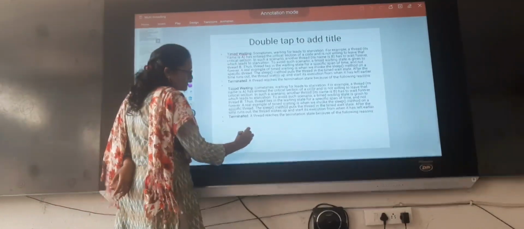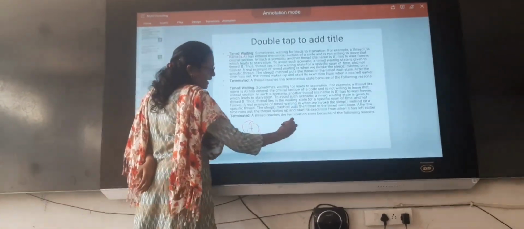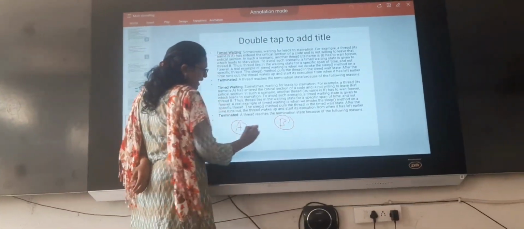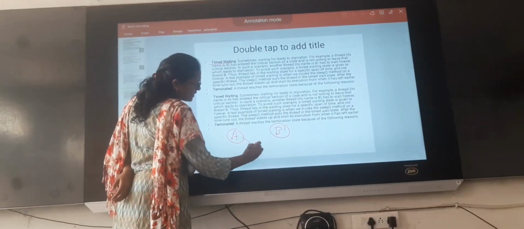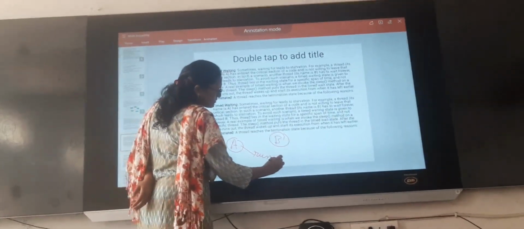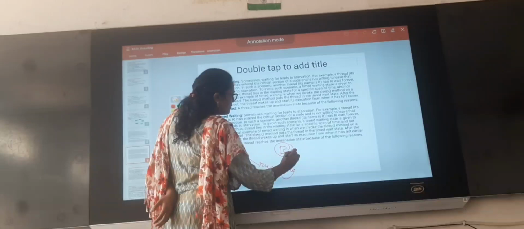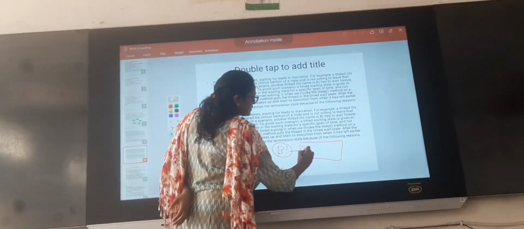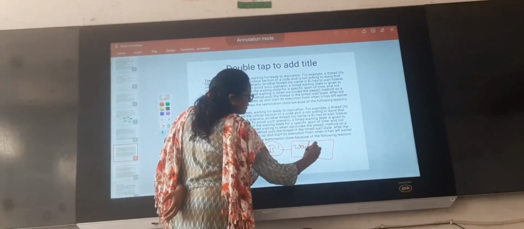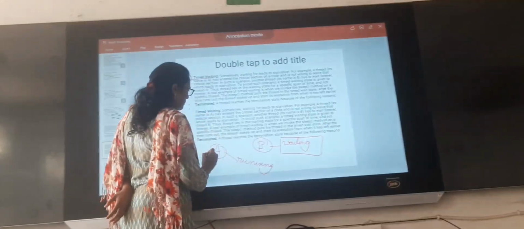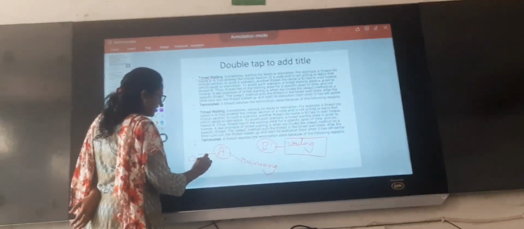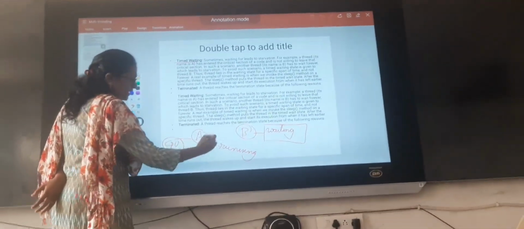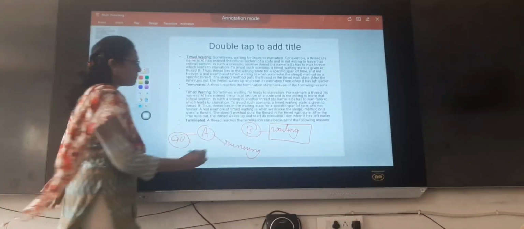Suppose here two threads, A and B, are there. Thread A is in running state. Thread B is in waiting state, because the CPU is with thread A. Thread A is in running state, thread B is in waiting state.